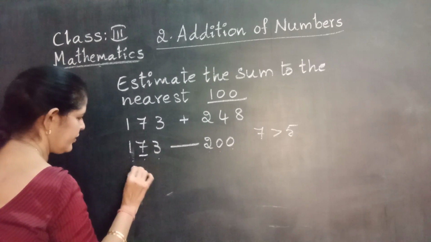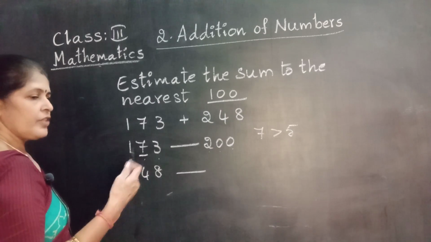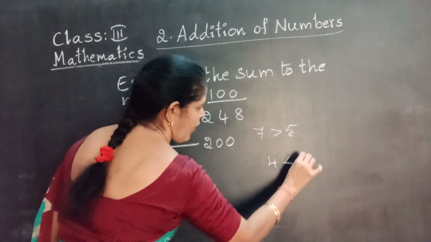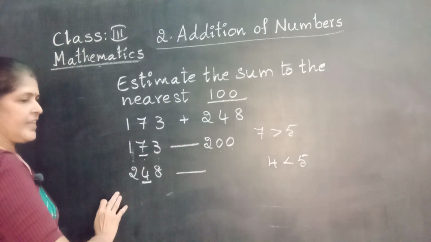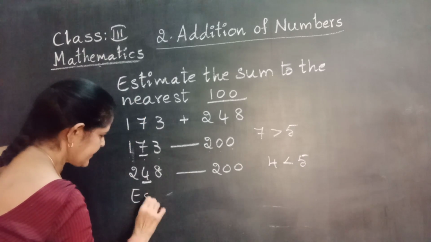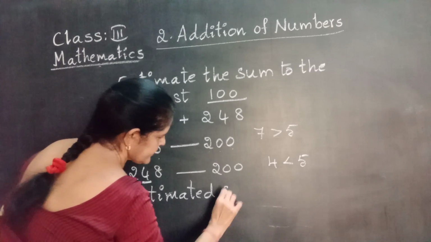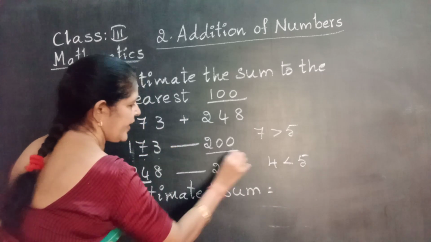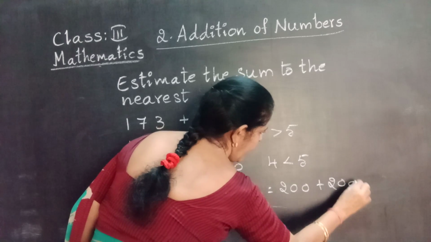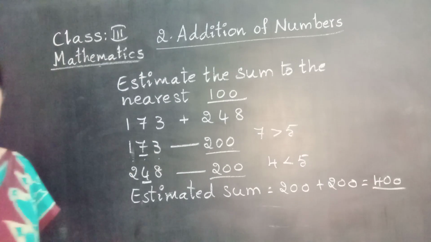Now take this number, 248. Rounding off this number to the nearest 100. Check the 10's place number. 4 is less than 5. That means no change in the hundreds place. Write same hundreds. Now estimated sum. Estimated sum equal to, take these two hundreds. 200 plus 200 equal to 400. This is the estimated sum.